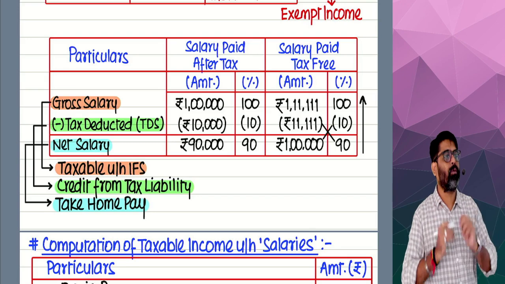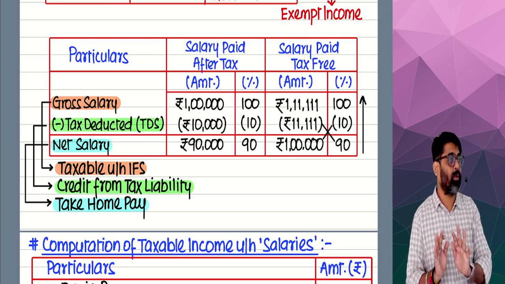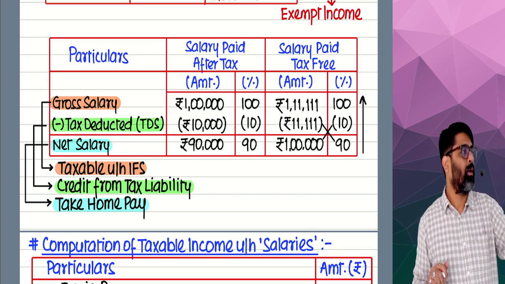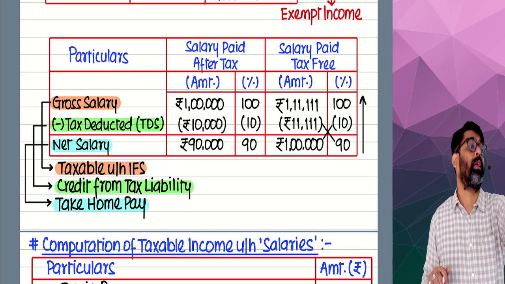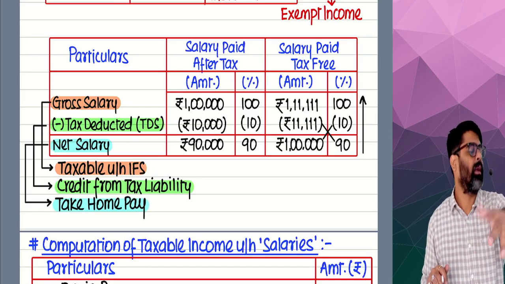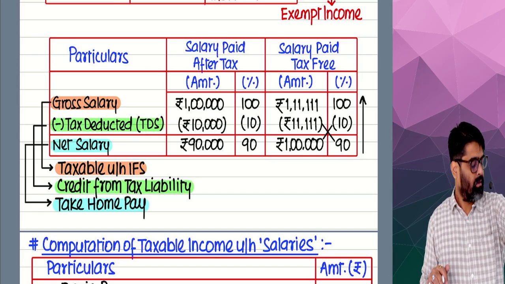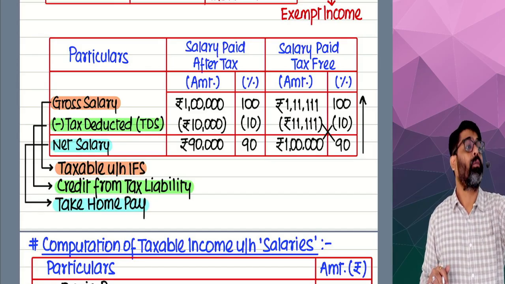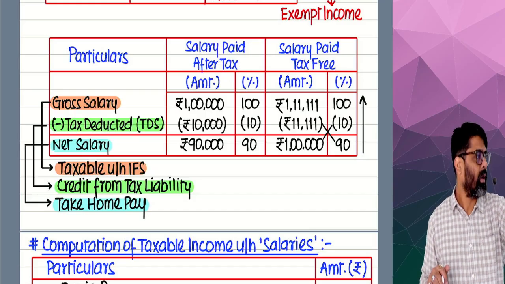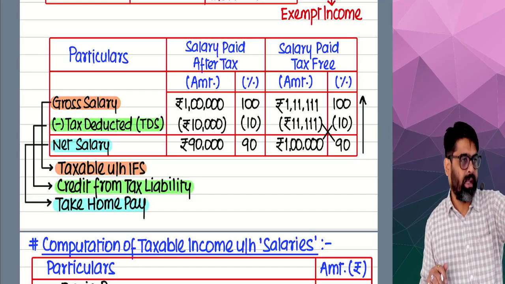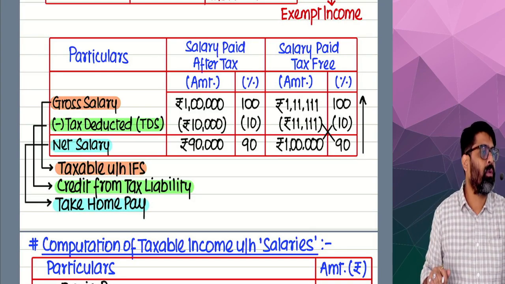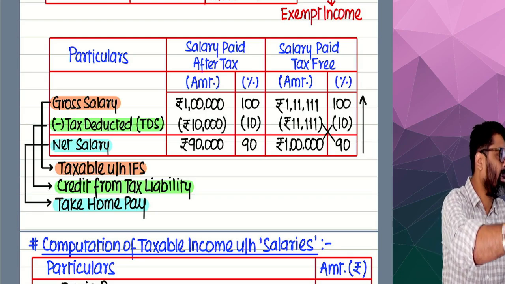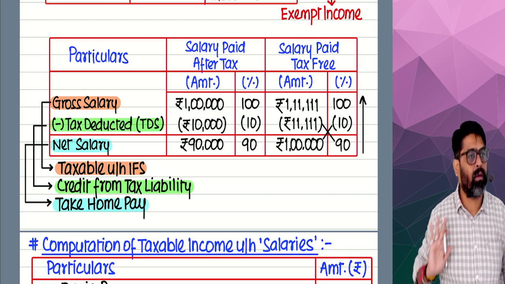But the very first amount the employee is going to get, how much? 1 lakh. But the employer has deducted 10,000 from salary. So that 1 lakh rupees is after tax. Sorry, my mistake. That 1 lakh rupees salary which he is getting, out of that 1 lakh, the employer is deducting 10,000 as TDS, and the employee is getting 90,000. This information will be given in the question.